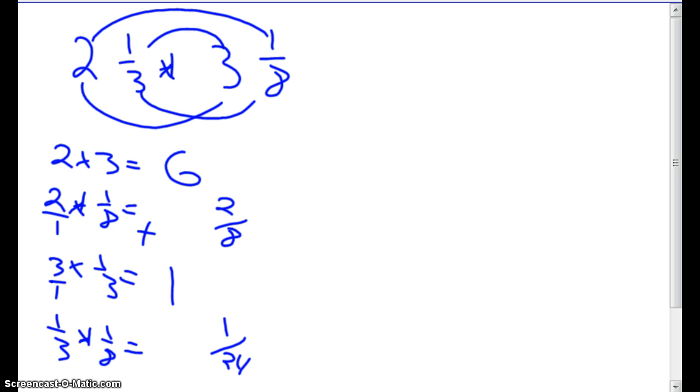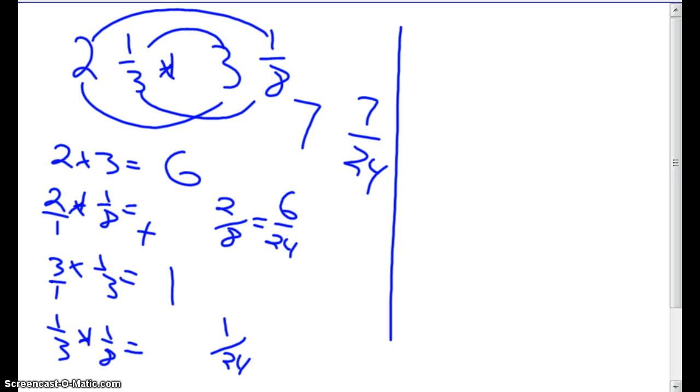So now I just need to add them up. But I have unlike denominators, so I need to make them have like denominators first. So 8 times 3 is 24. 2 times 3 is 6, right? So I have 7 24ths. And 6 and 1 is 7. So I have 7 and 7 24ths. I would have to look to see if I can reduce it, but I can't.